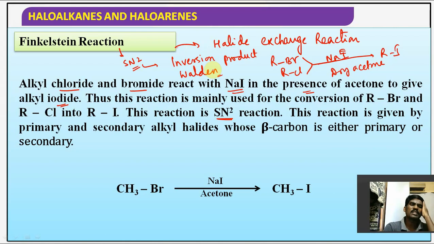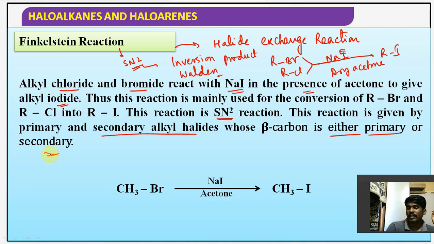So in the Finkelstein reaction, if you observe it, alkyl chloride and alkyl bromide can be converted into alkyl iodide, and this is an example of an SN2 reaction. This reaction is given by primary and secondary alkyl halides but not by tertiary alkyl halides, whose beta carbon is either primary or secondary.